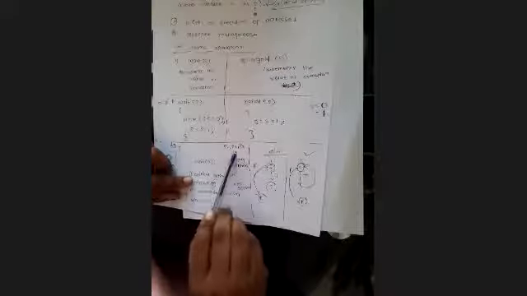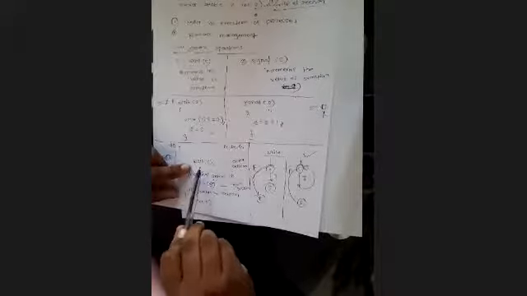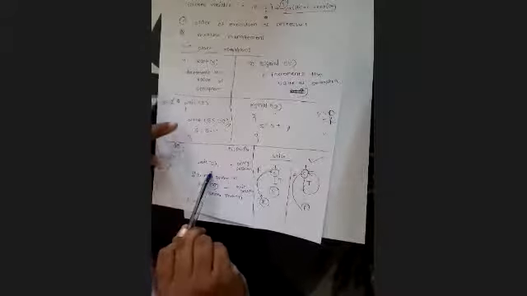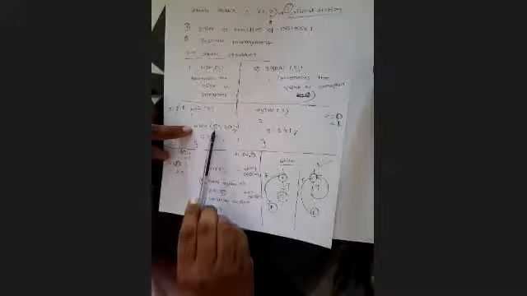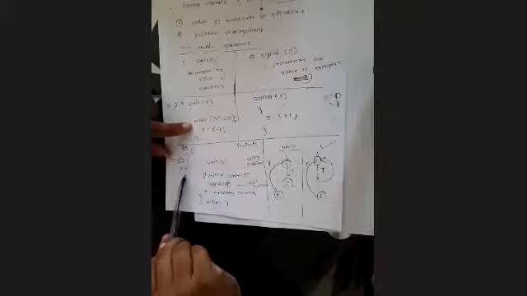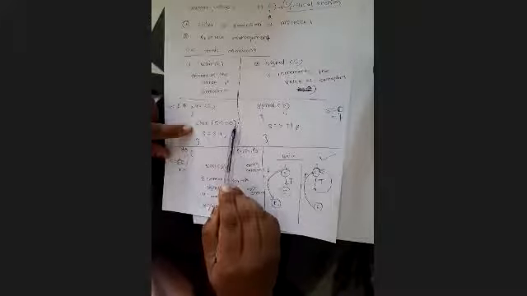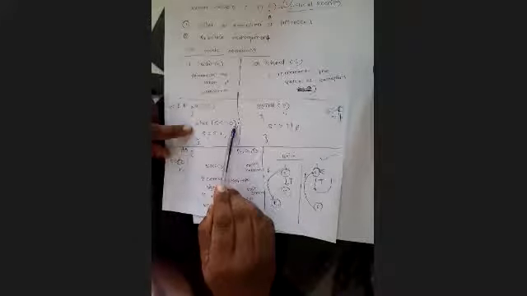Now P2 wants to gain the access of critical section. What is P2 supposed to do? P2 should execute the wait operation again. Now in wait operation, P2 will run this code. Now it will check s less than equals to 0. What is the current value of s? 0. 0 less than equals to 0. 0 equals to 0.